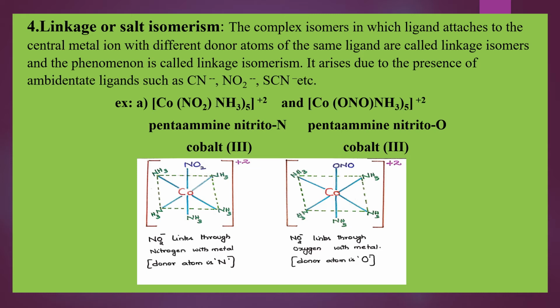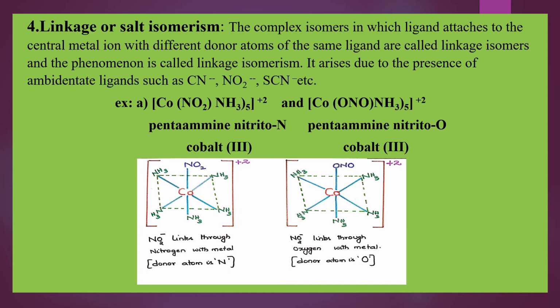Once again, the complex compounds in which ligand attaches to the central metal atom or ion with different donor atoms of the same ligand. Such isomers are called as linkage isomers, and the phenomenon is said to be linkage isomerism.